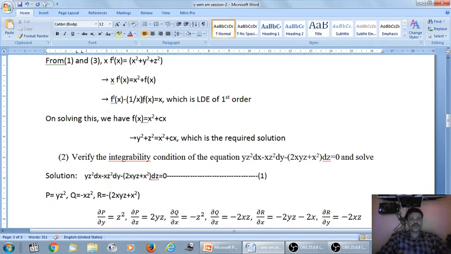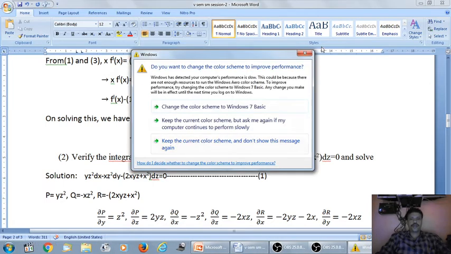After solving this equation, we have the solution of this equation as f of x is equal to x square plus cx. Again, put the value of f of x. f of x is y square plus z square. So y square plus z square is equal to x square plus cx, and this is the required solution.